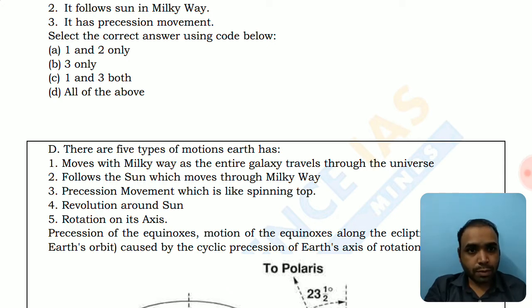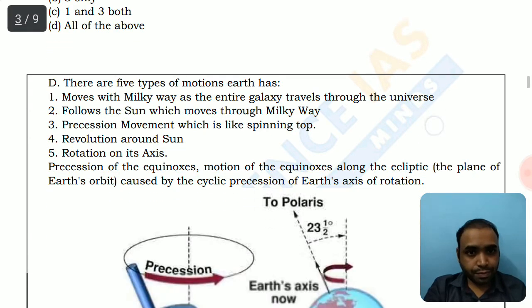Precession movement, which we talked about earlier, the revolution of Earth around the Sun. It revolves in around 365 days. The Earth completes its one revolution. So revolution is also a motion of Earth, and then rotation on its own axis in about 24 hours. So these are 5 different types of motions associated with the Earth. It depends upon which frame of reference we are looking from. If we are looking from the point of view of universe, all these motion vectors we have to add, and if we are looking from the local references like solar system or Milky Way, then accordingly the vectors will be subtracted.